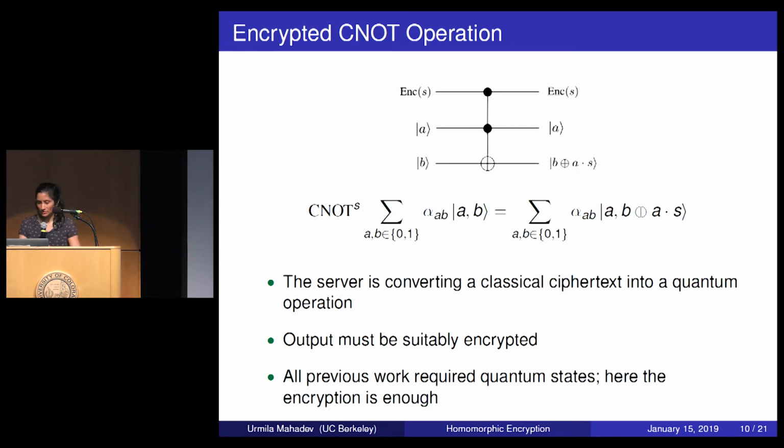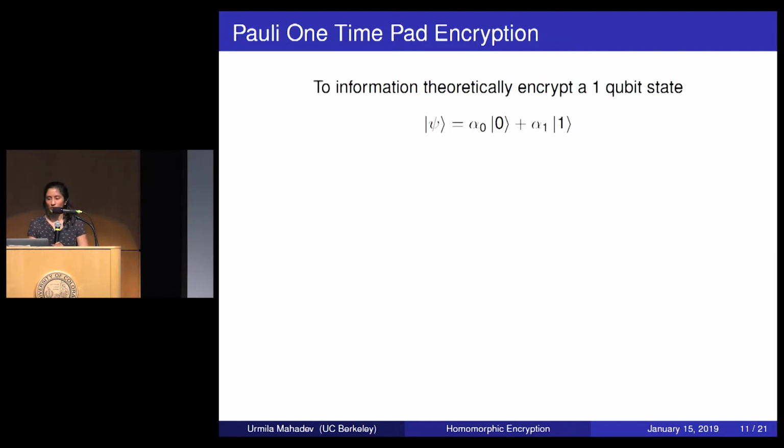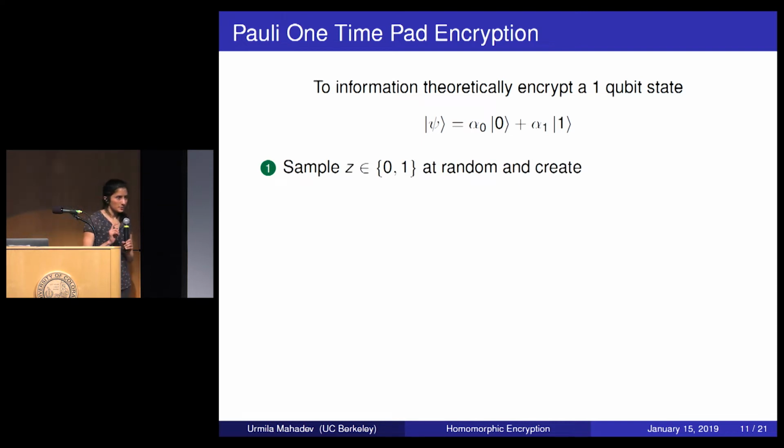Okay, so now let's cover the suitable encryption. It's called the Pauli one-time pad. This is an information theoretic encryption for quantum states, and I'll show you how it works for a single qubit quantum state. So the first step is to sample a bit Z at random, and then apply the Pauli phase operator. So the Pauli phase operator just adds a -1.